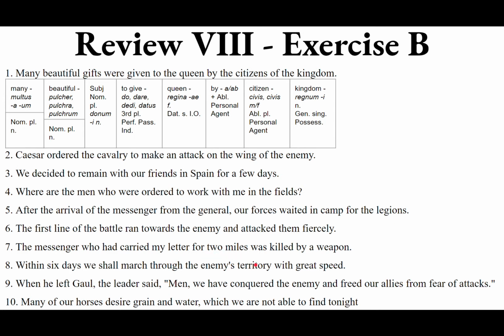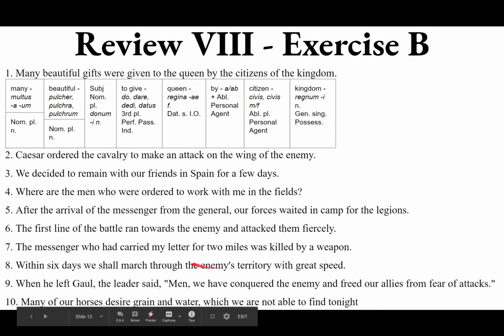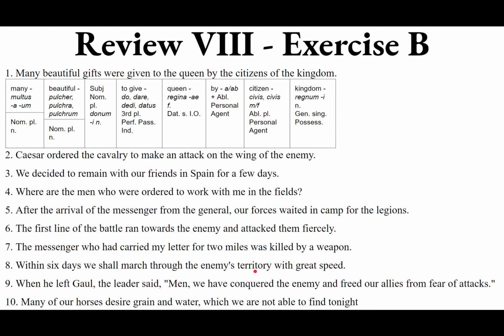Territory is finis, masculine in the plural. So we get fines. So per fines. But we're going to go ahead and throw the enemy in the genitive right in between that, just like English does. So per hostium fines. So iter per hostium fines, a march, a journey through the enemy's territory with great speed.